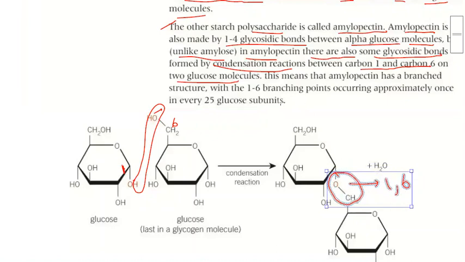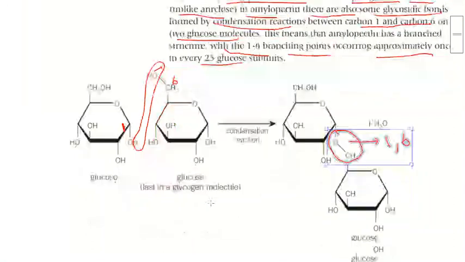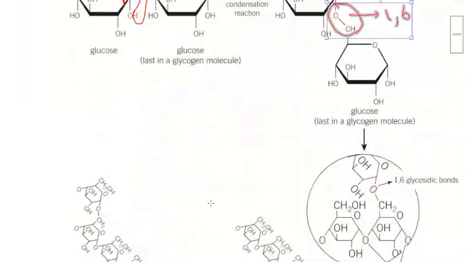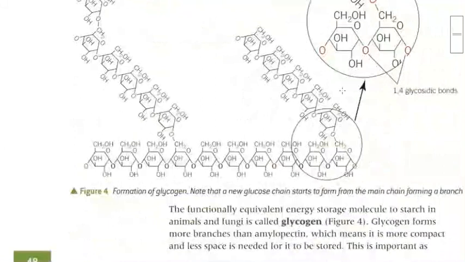So the 1,6 branching point occurs approximately once in every 25 glucose subunits. You can clearly see this is also a 1,6 glycosidic bond. This is also a 1,6 glycosidic bond.